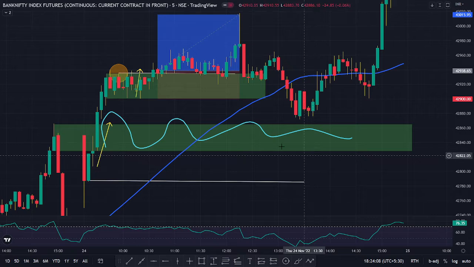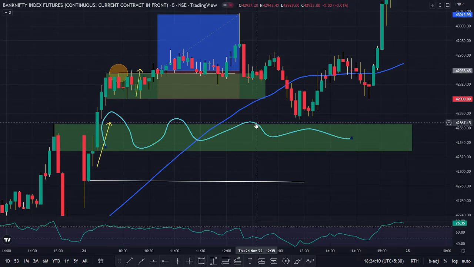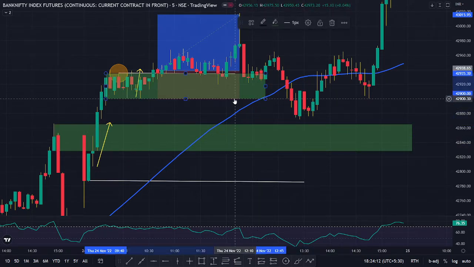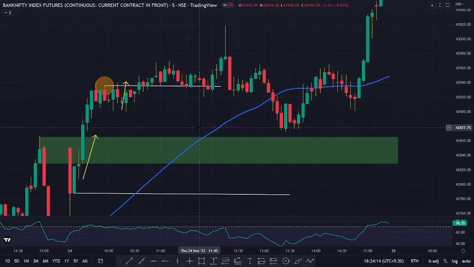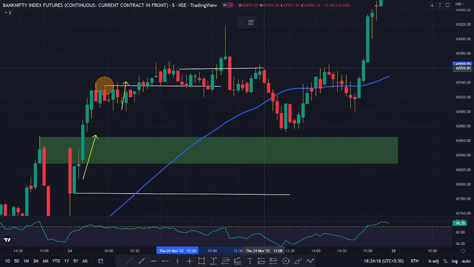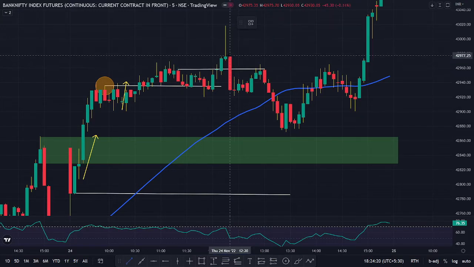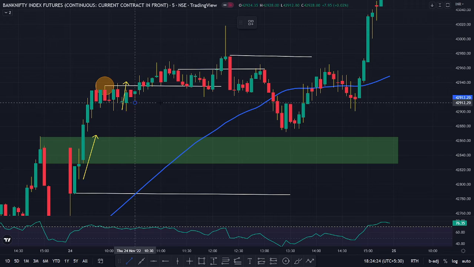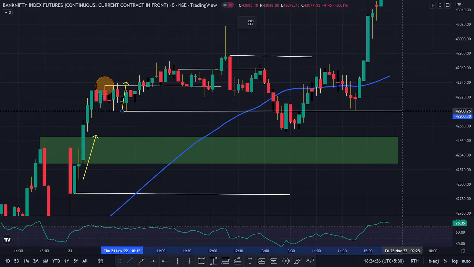So I expected the market to tap this order block again, but no, it didn't happen. But I realized that today was a buying day. You know why? Because the swing high was broken. Another swing high was created right here, and this is going to be a major swing low.